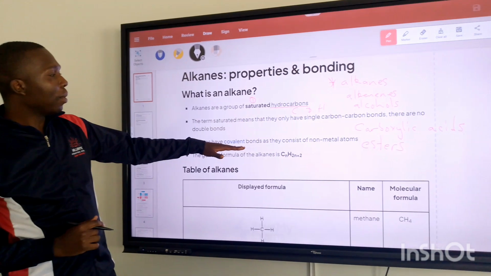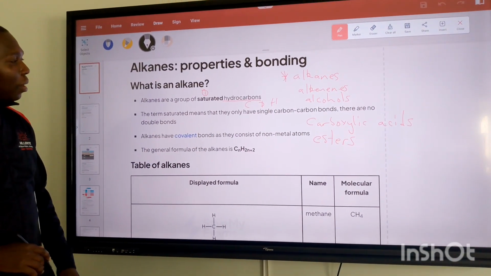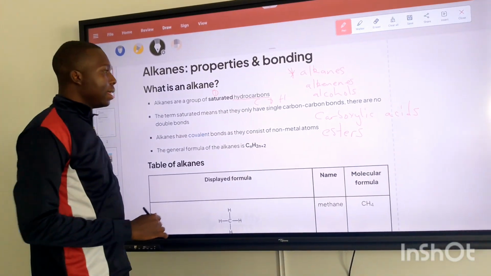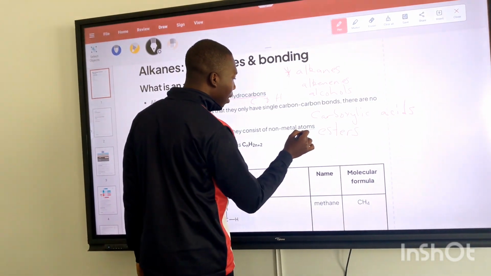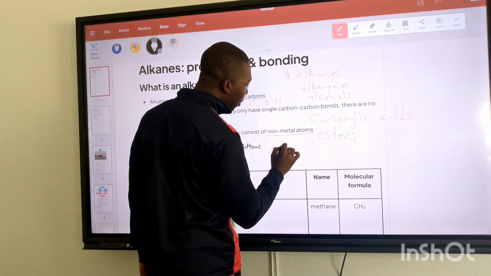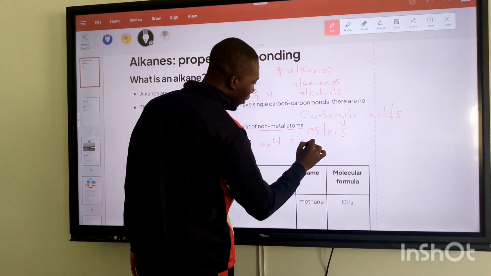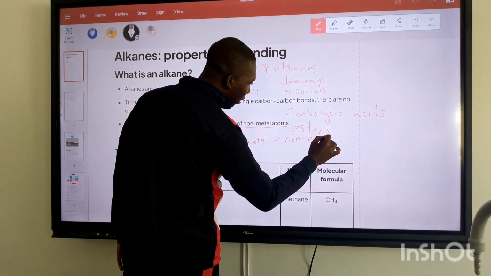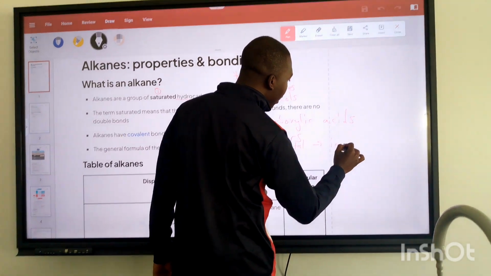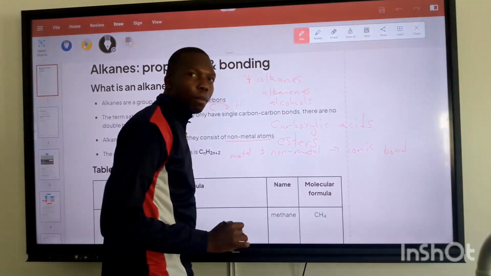Alkanes have covalent bonds as they consist of non-metal atoms. So the alkanes only have covalent bonds just because they are non-metal atoms. From bonding, we know that a metal and a non-metal results in an ionic bond.